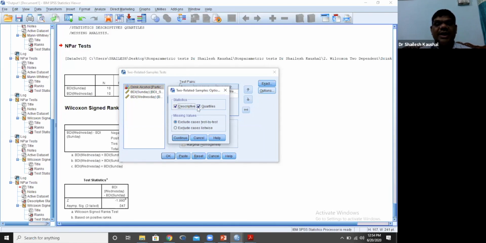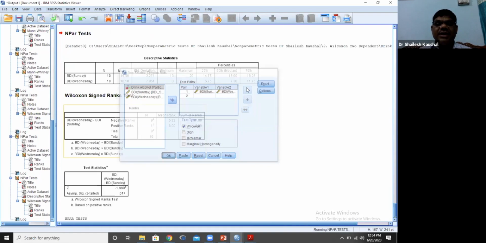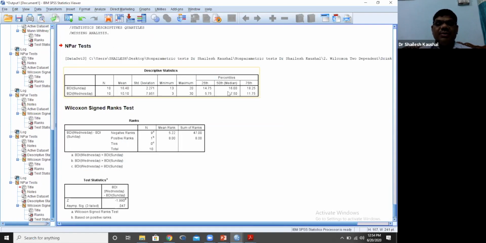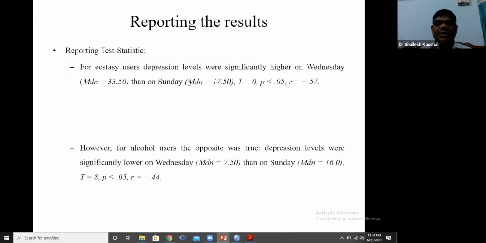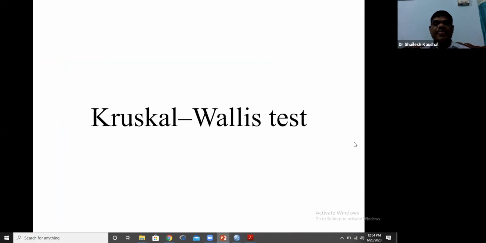This quartile will give us the median value, first quartile value, second quartile, and then continue or okay. Is it clear? So we got the median value through this descriptive statistics table, and we will report these median values also in our results. So here I also reported the median value. Okay.